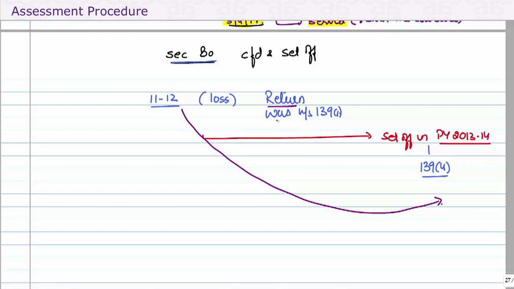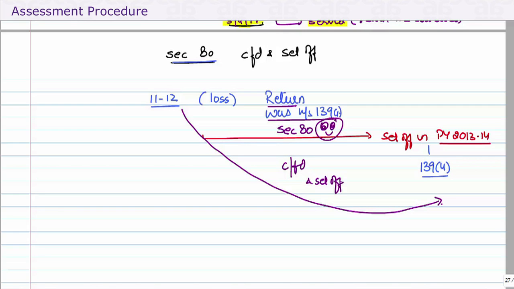Well, because the year in which the loss was incurred, the return was under 139(1), section 80 is happy. The loss can be carried forward and set off even if in the year in which it is being set off, the return is filed late.